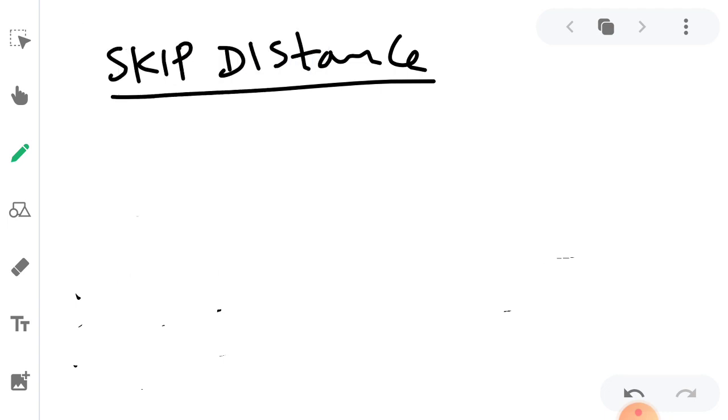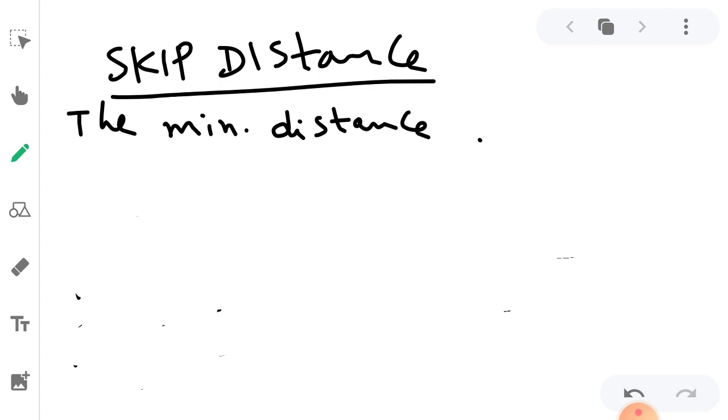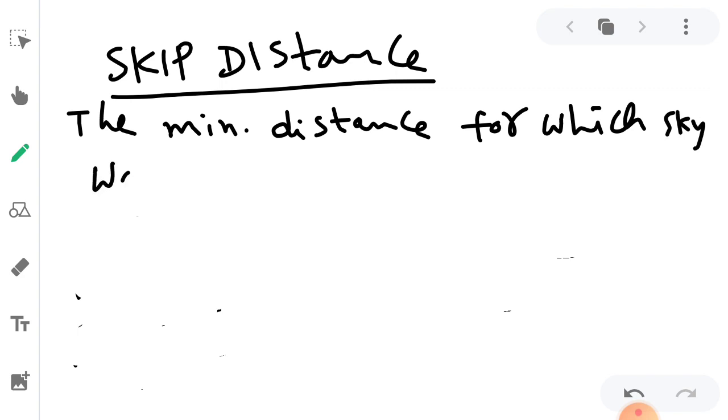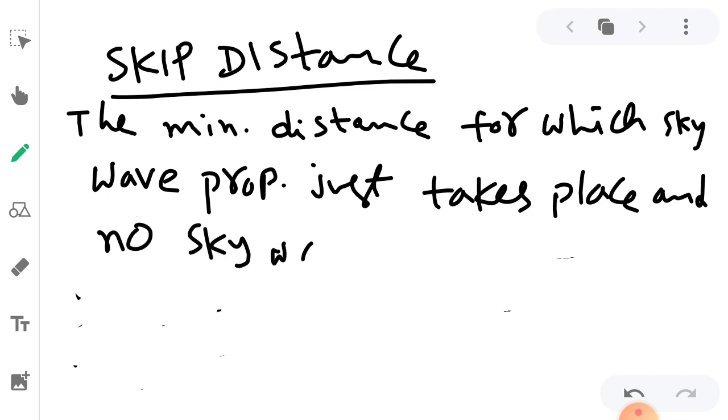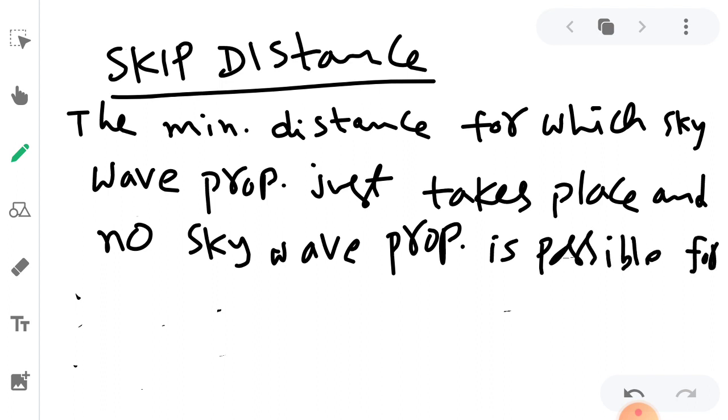That is the minimum distance. Skip distance is defined as the minimum distance for which skywave propagation just takes place, and no skywave propagation is possible for points nearer than this distance.